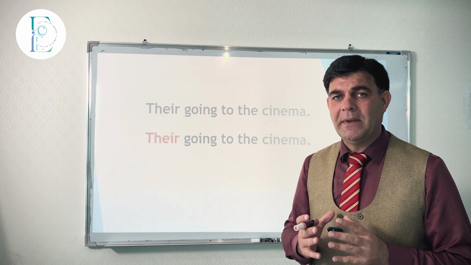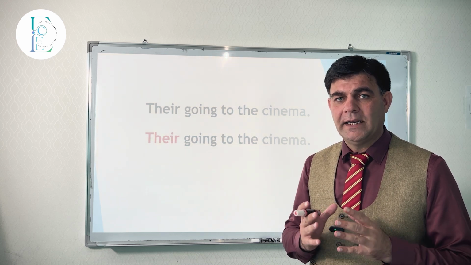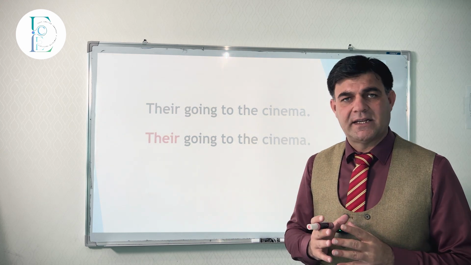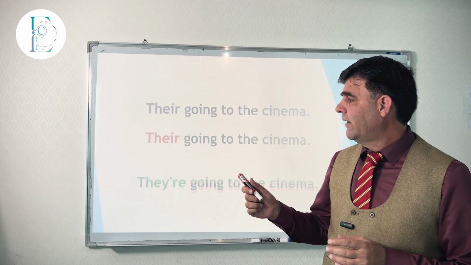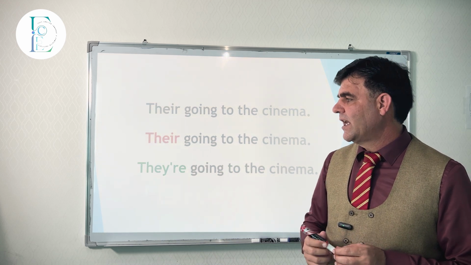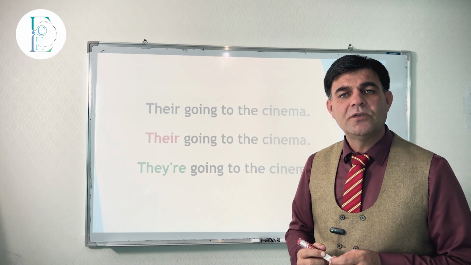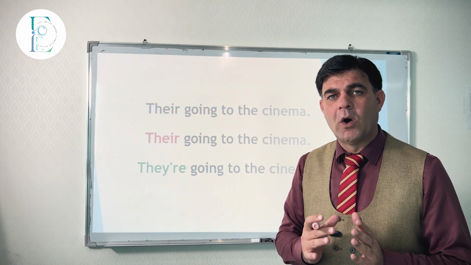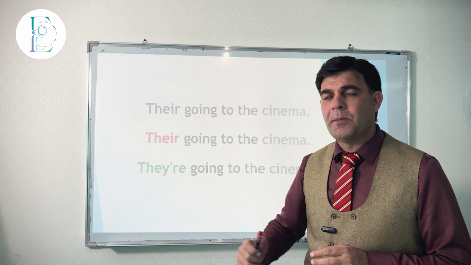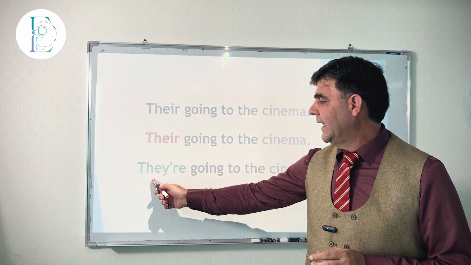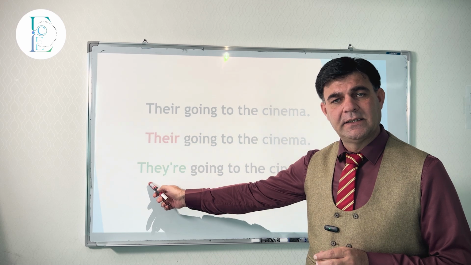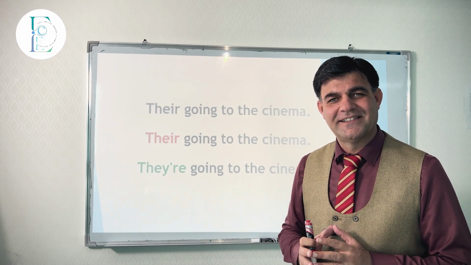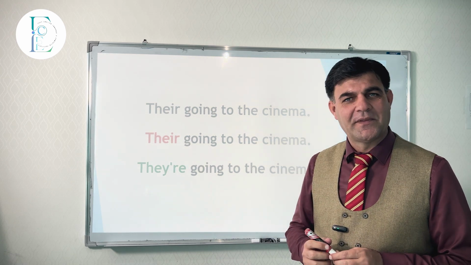So here I'm explaining formal English structure, that such types of mistakes are not acceptable. The correct answer: they are going to the cinema. We use "their" for possession: this is their class, this is their home. "They are" is a subject pronoun that stands for a group of people or friends. They are going to the cinema. Clear? Next.